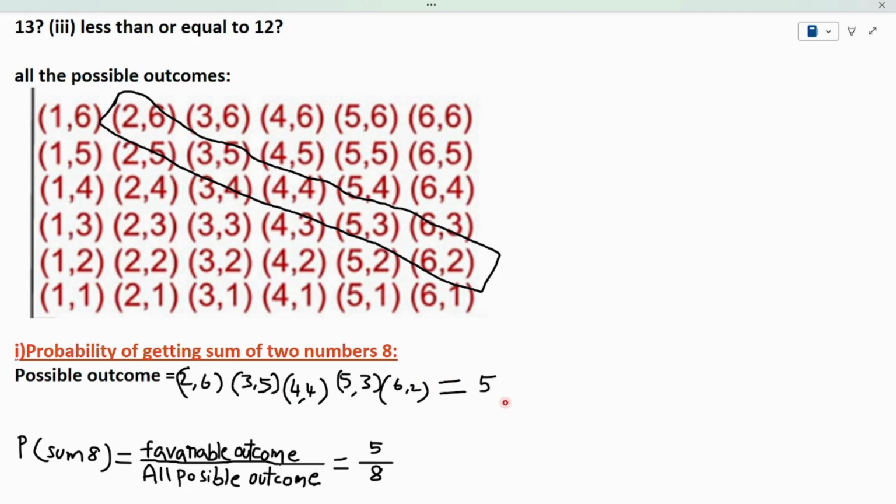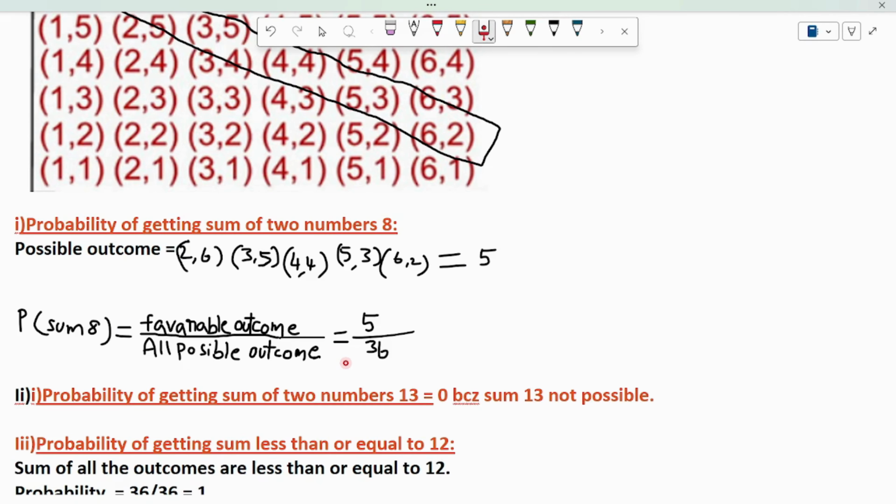I know the sample space as well as the event. By substituting, the probability of sum of 8 equals the favorable outcomes by all the possible outcomes. The probability of getting sum as 8 is 5 by 36.